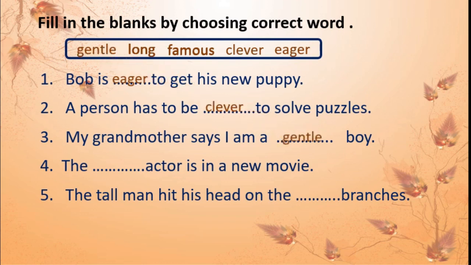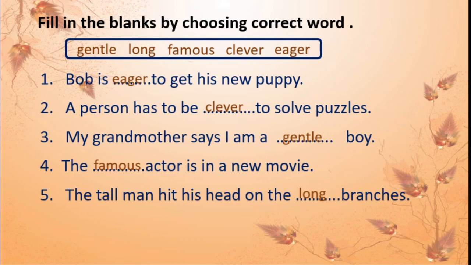Isn't it? Next, the dash actor is in a new movie. Long actor? No, we don't use long. Famous actor, isn't it? Well-known actor. The famous actor is in a new movie. Last one, the tall man hit his head on the long branches. Isn't it?